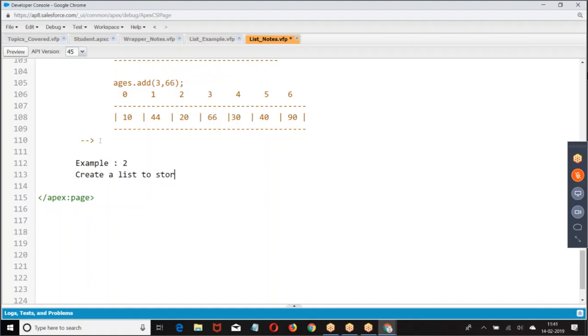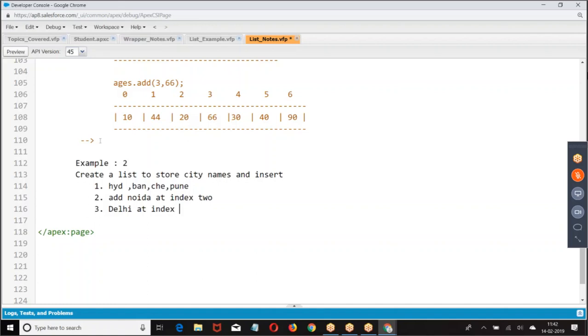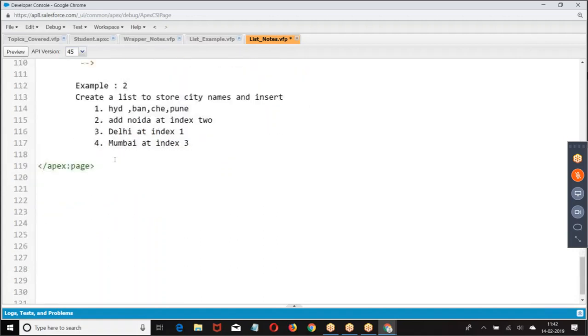Create a list, store the names. Create this example.